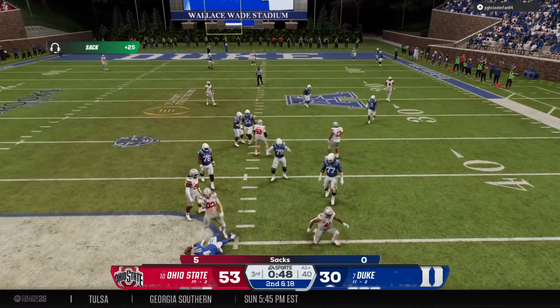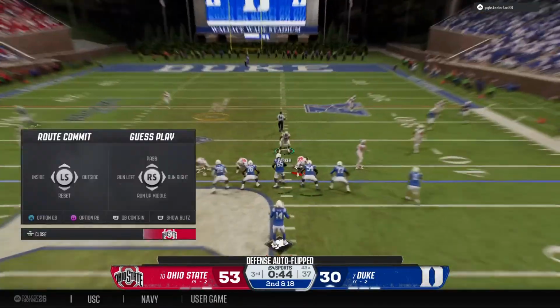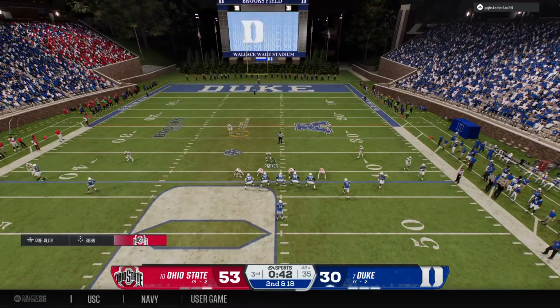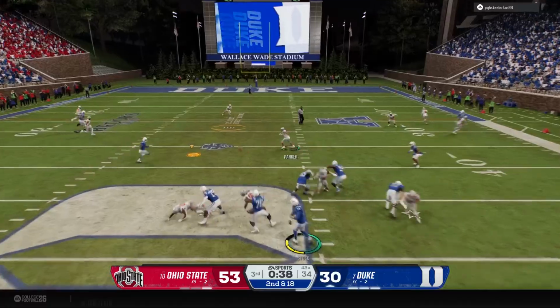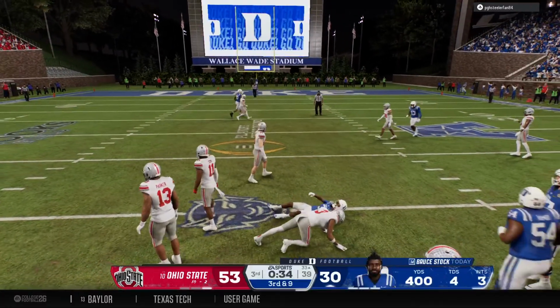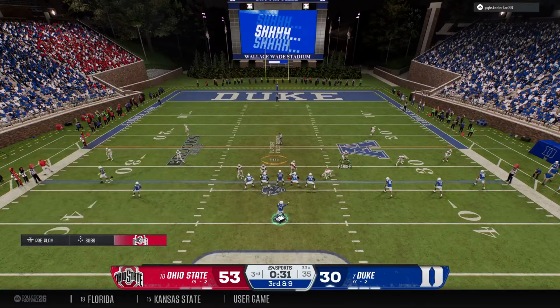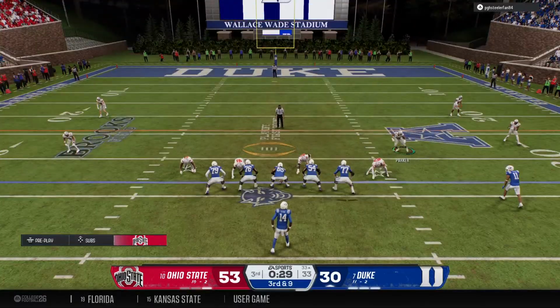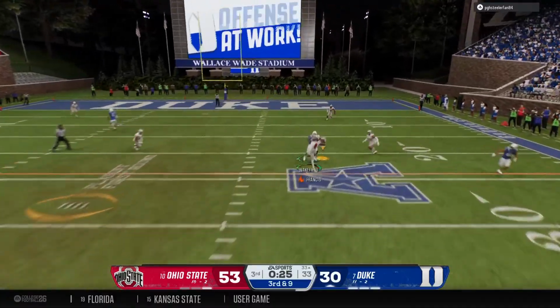Oh, the pass rush gets home. Second and long for this offense after the sack. Well, that takes the wind right out of your sails. This offense is trying to find a way to get back into this game, and another pressure and a sack against their quarterback. Breaks one tackle, gets brought down, but picks up some decent yardage. Third down, this offense could really use a conversion here, down multiple scores.